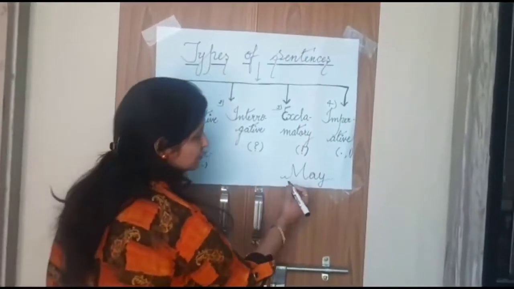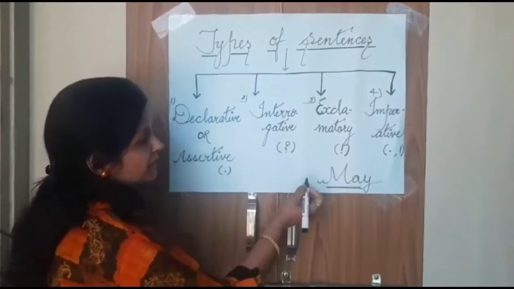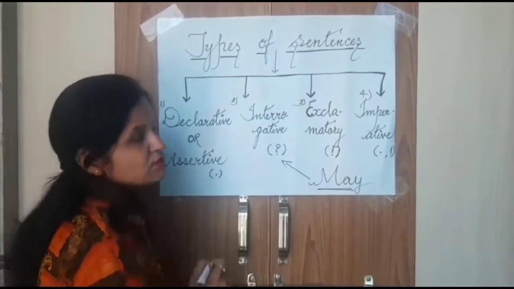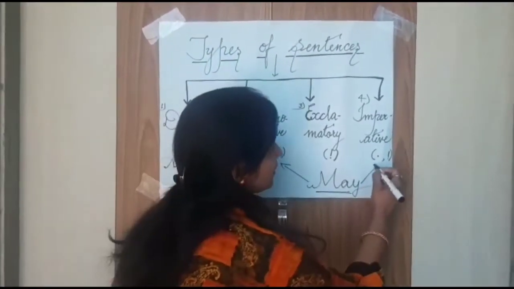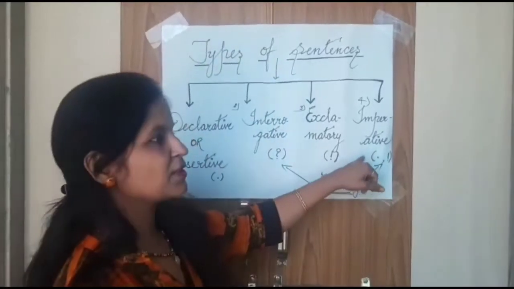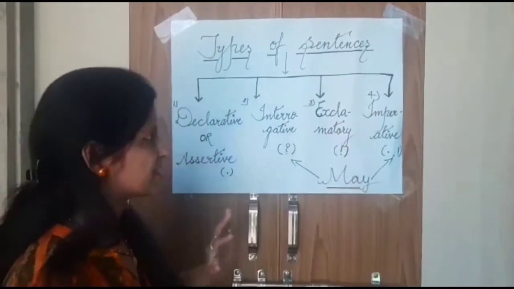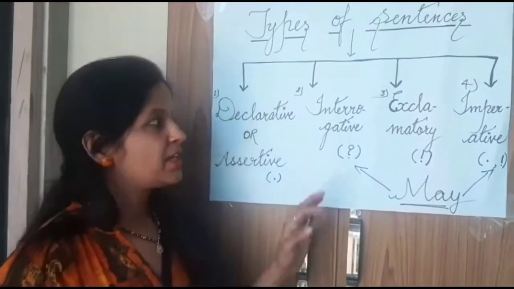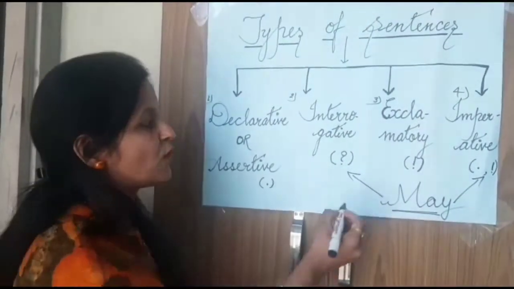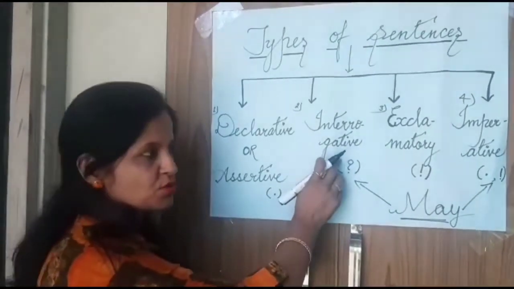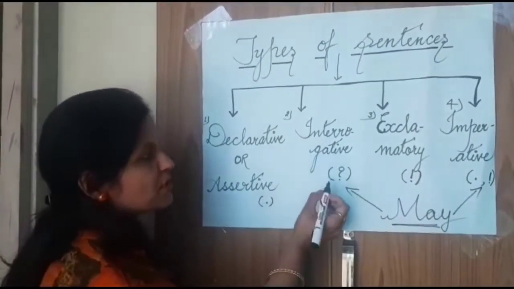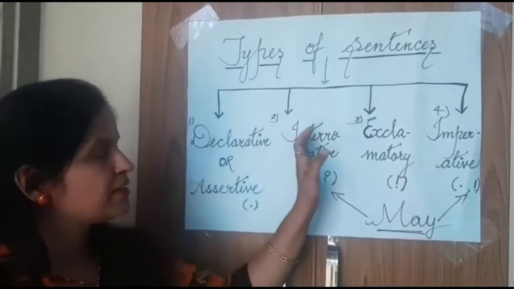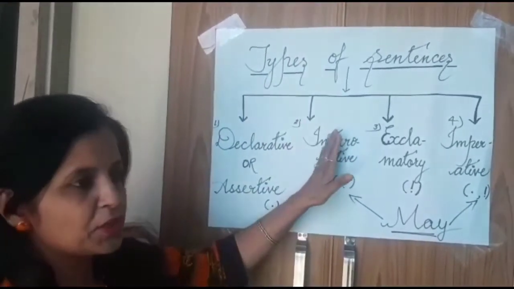Now, I will tell you the use of may. We can use may for interrogative sentences, or for optative sentences, which are included in imperative sentences. For example, may I go to the washroom? Here, may is used for asking a question. So this is a sentence of interrogative type.